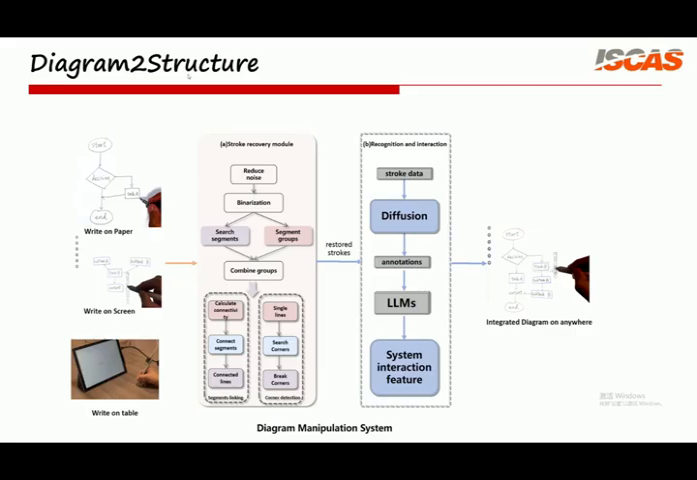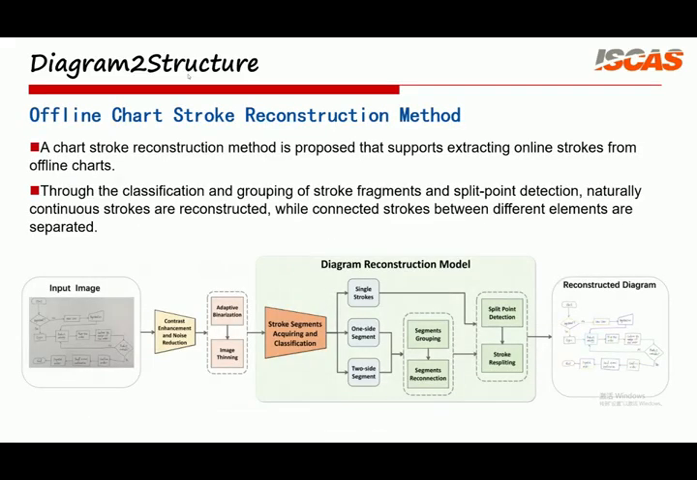The first module is the offline diagram stroke reconstruction model. It first performs image enhancement, binarization, and thinning on the input image. Then, it divides the strokes in the diagram into multiple segments and classifies, groups, and reconnects these segments based on information such as endpoints, angles, and curvature. Furthermore, we design a split-point detection method to separate incorrectly connected strokes between different diagram elements, reconstructing more natural, continuous, and structurally correct online strokes.